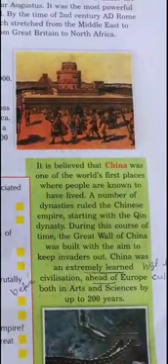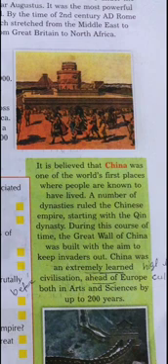Then next is China. It is believed that China was one of the world's first places where people are known to have lived. A number of dynasties ruled the Chinese Empire, starting with the Qin dynasty. During this course of time, the Great Wall of China was built with the aim to keep invaders out. China was an extremely learned civilization, ahead of Europe both in arts and science by up to 200 years.